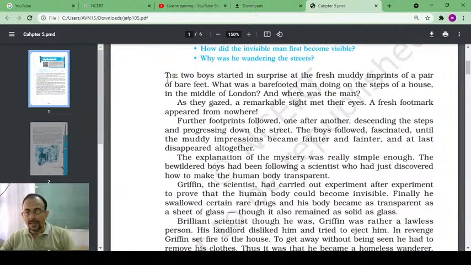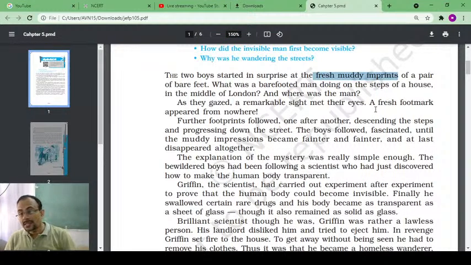So, whenever two boys on a street were able to discover fresh, muddy imprints, that means fresh, muddy footprints of a pair of bare feet, they were very much surprised.